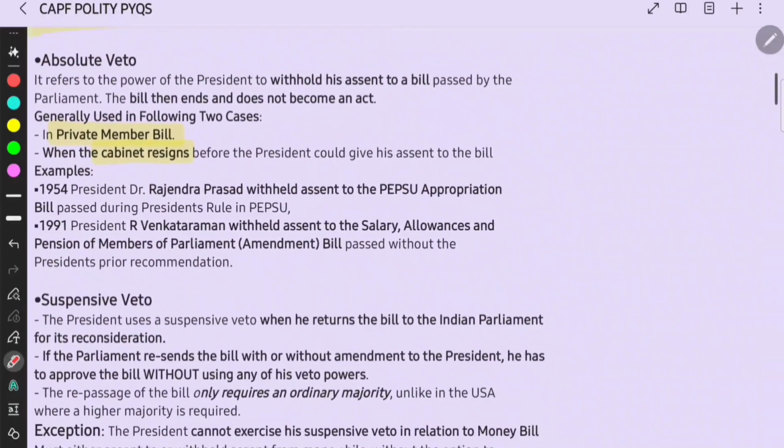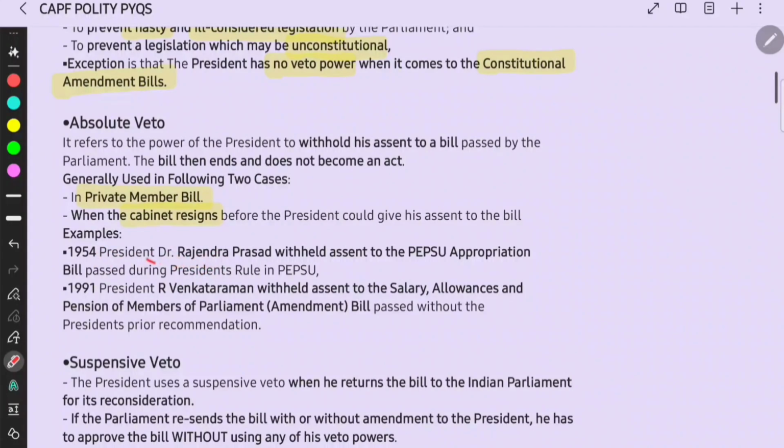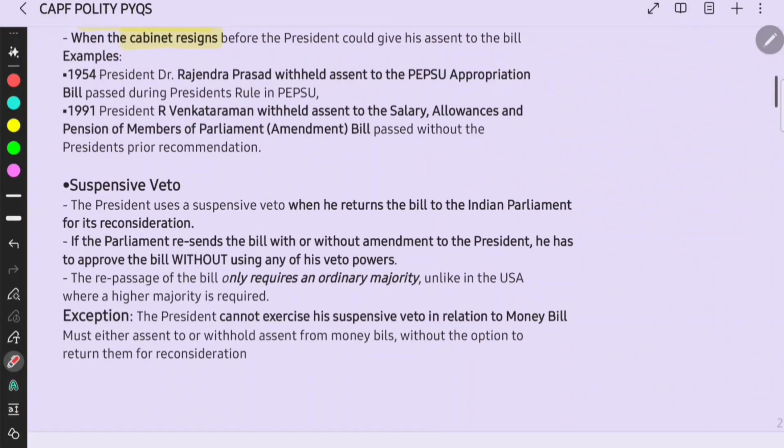For the examples here, in 1954 President Dr. Rajendra Prasad withheld assent to the PEPSU appropriation bill passed during President's rule in PEPSU. In 1991, President R. Venkataraman withheld assent to the Salary, Allowances and Pensions of Members of Parliament Amendment Bill, passed without the President's prior recommendation. So he withheld it, right?